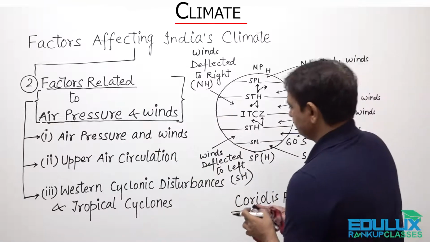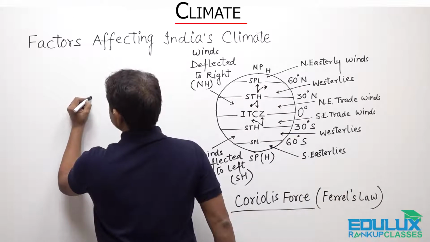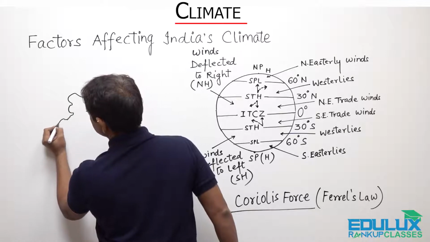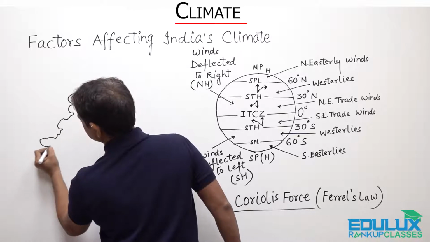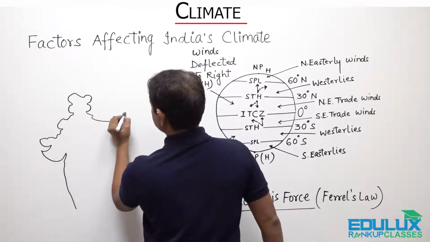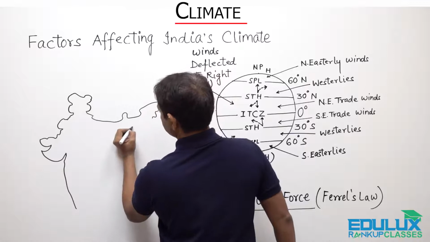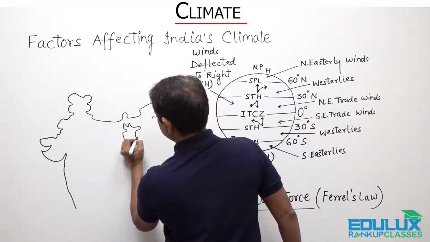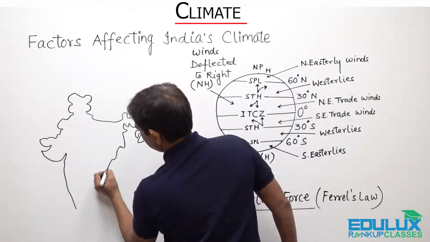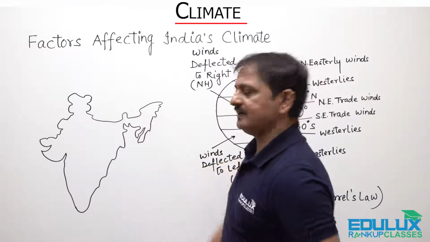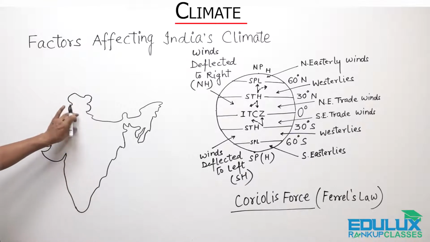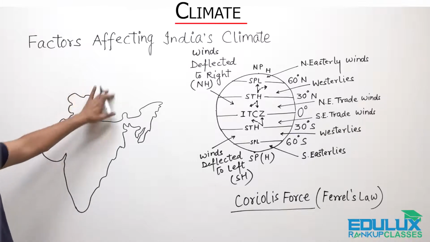Say for example, this is India, right? What happens is the pressure conditions in the winters are high in the north of India, in the north of the Himalayas, we can say on the central part of Asia.